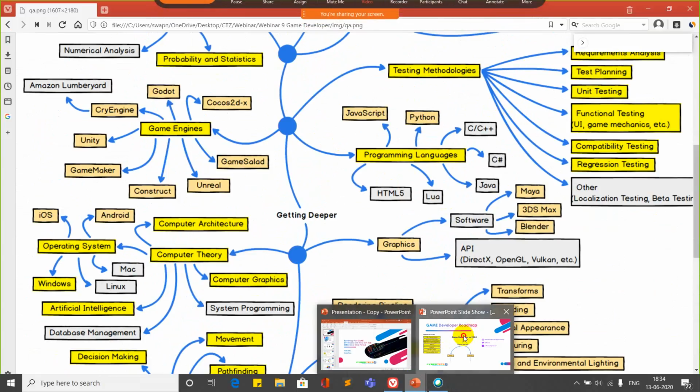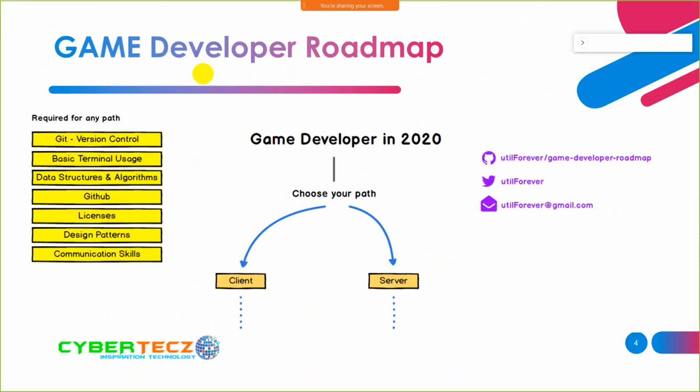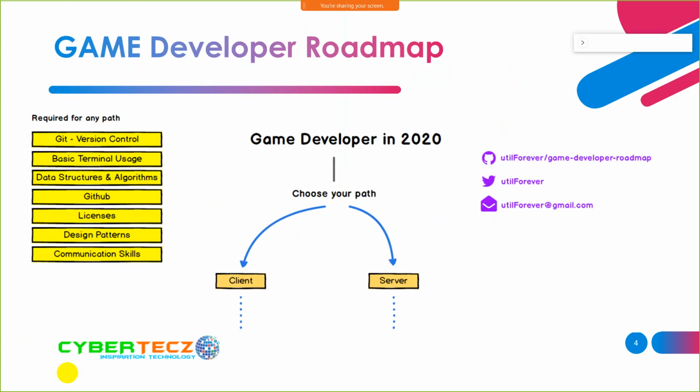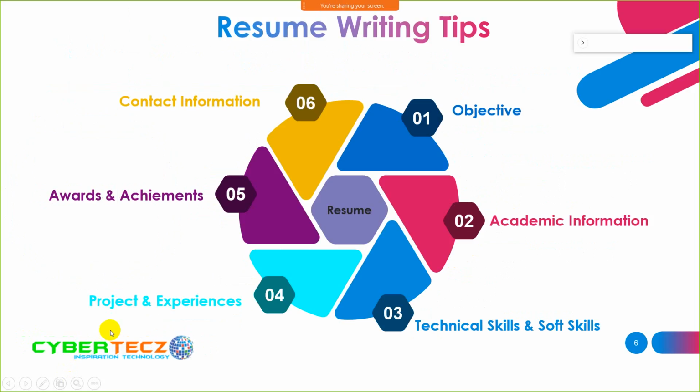So let's move to game development. We have seen the game has been divided into two parts, client side development and server side development. All these things come under the technical part. After that, along with the technical skills, you must have knowledge about soft skills. So we will look at the soft skills.